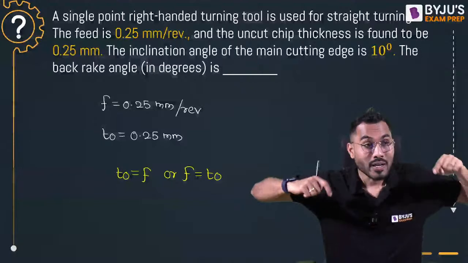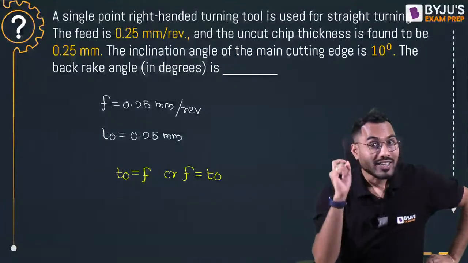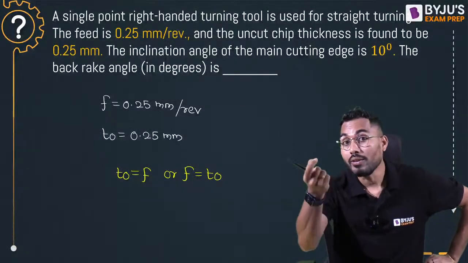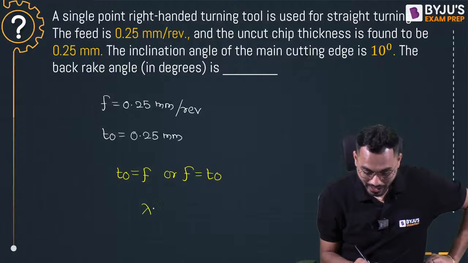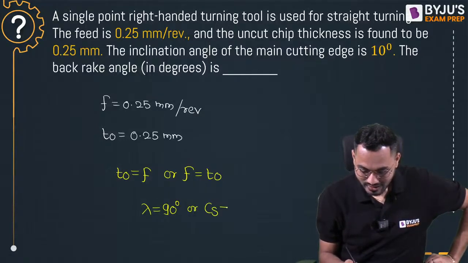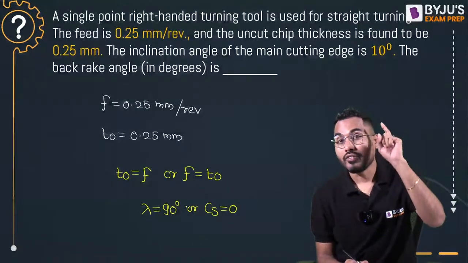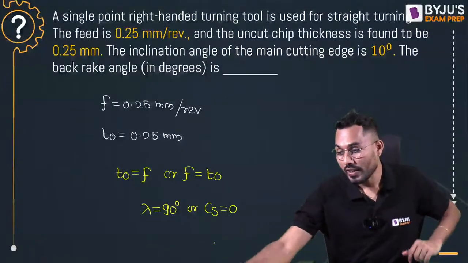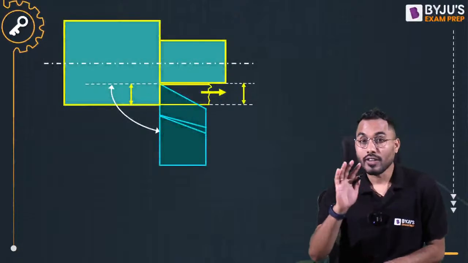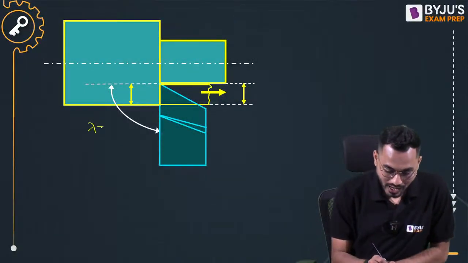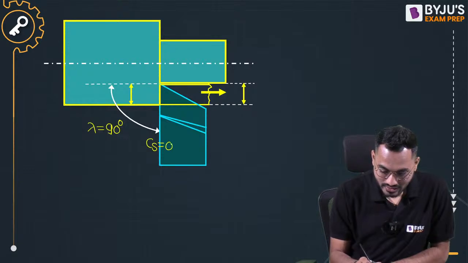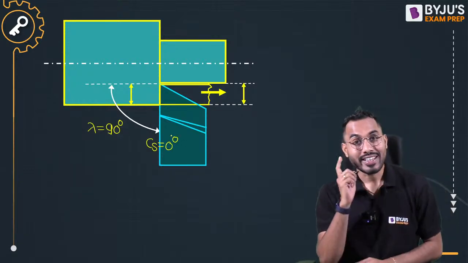If you know real metal cutting operation, you'll know that, sir, the uncut chip thickness will become exactly equal to the feed when the approach angle lambda is 90 degrees, or can I say that the side cutting edge angle Cs is exactly 0 degrees. In such a case, can I say that the feed becomes the uncut chip thickness? Undoubtedly. If I draw this figure, you can understand what the approach angle lambda is. Lambda is exactly 90 degrees. What is the side cutting edge angle Cs? Cs is exactly 0 degrees.